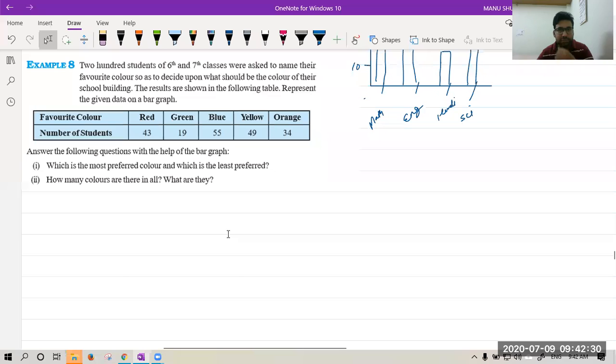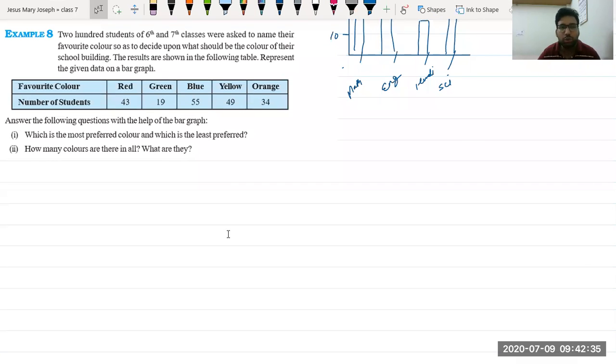The question is: 200 students of 6th and 7th were asked to name their favorite color so as to decide the color of their school building. Suppose the school wants to paint the building and they are asking you which color you like. The result is shown below. Favorite color: red is by 43 students, green by 19 students, blue by 55 students, and so on.